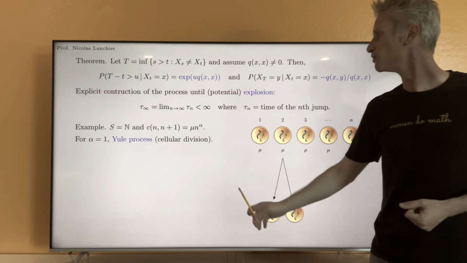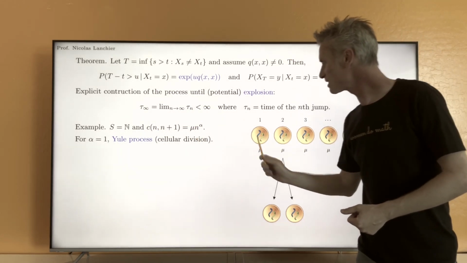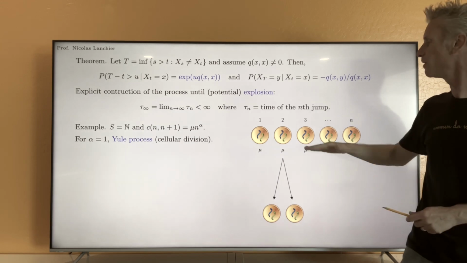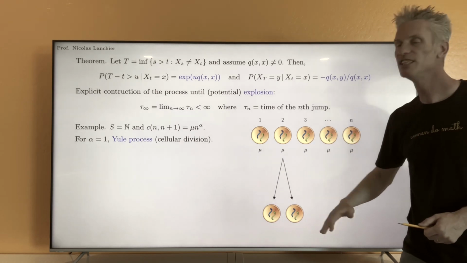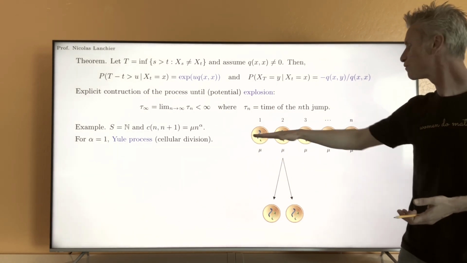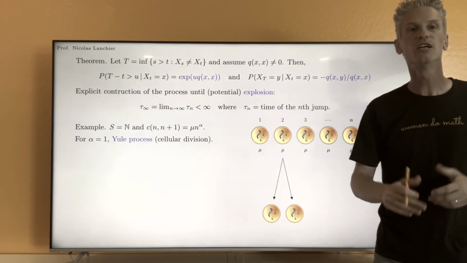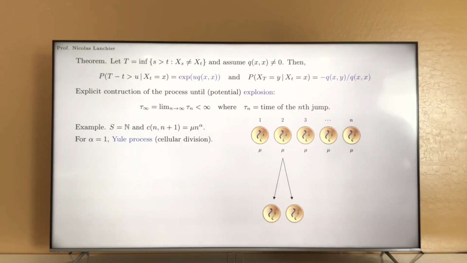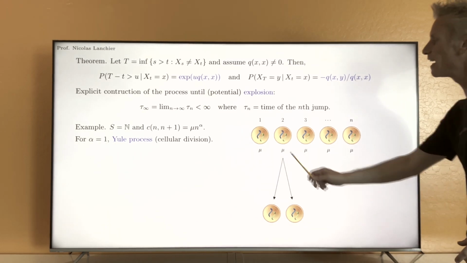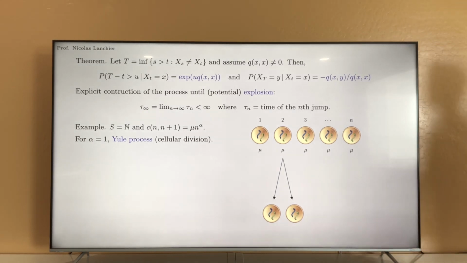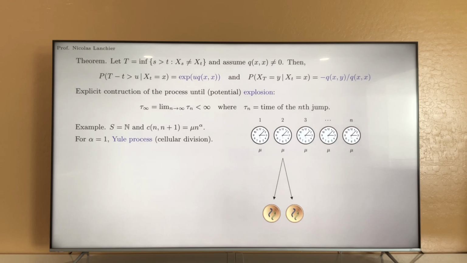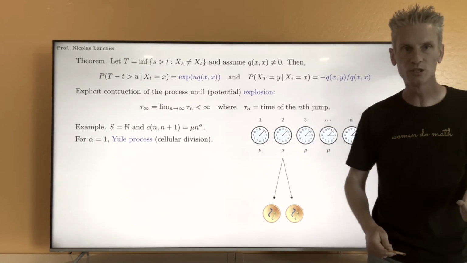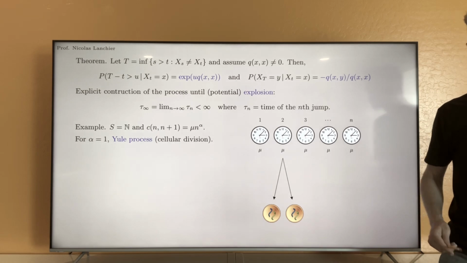To find the rate of the process here, clearly we always go from a state to the next integer. The goal is to find the amount of time it takes for this population of cells to give birth to a new cell. You can think of each of those n cells as an exponential clock with rate mu, and these clocks are independent.